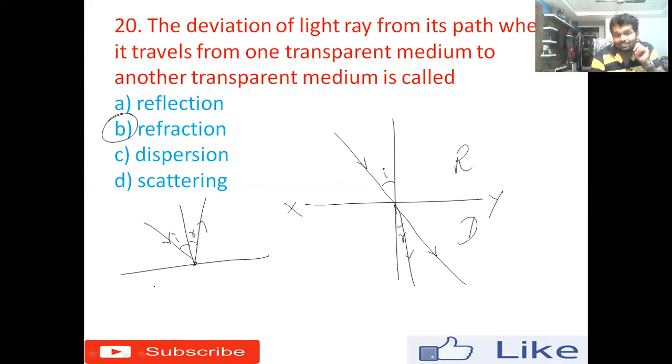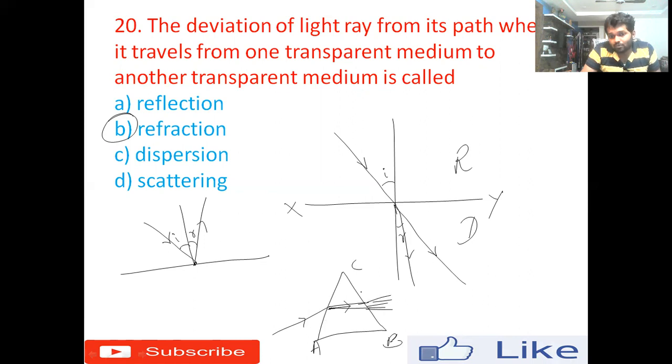Option C, dispersion. So what is dispersion? Let me say A, B, and C is a prism. Whenever white light passes through the prism, first it will get refracted here. Then it is going to split up into its 7 component colors.